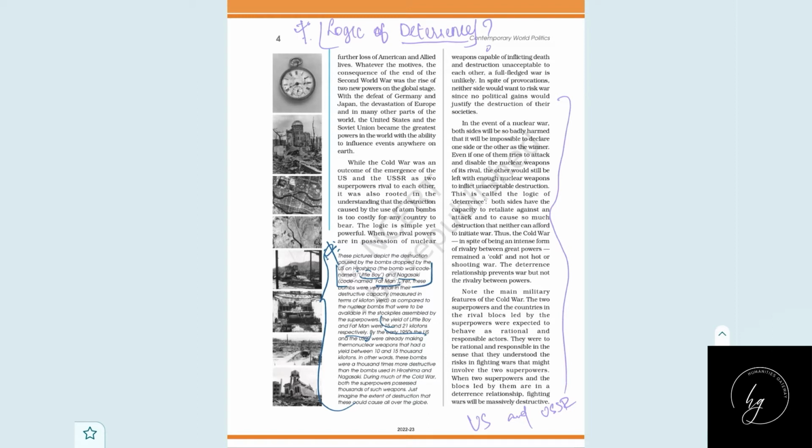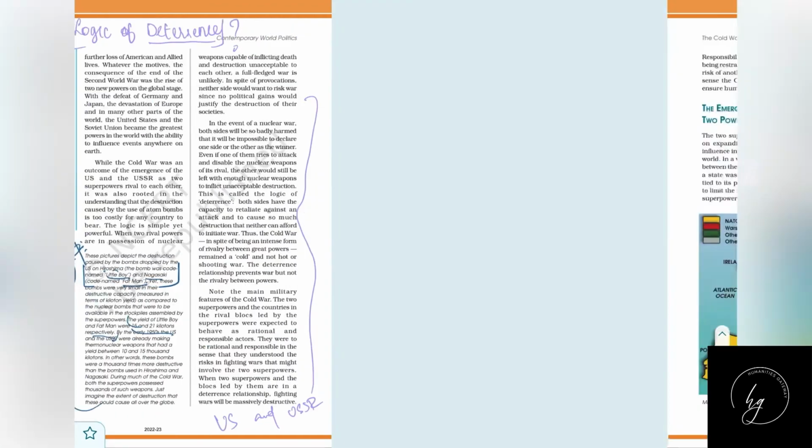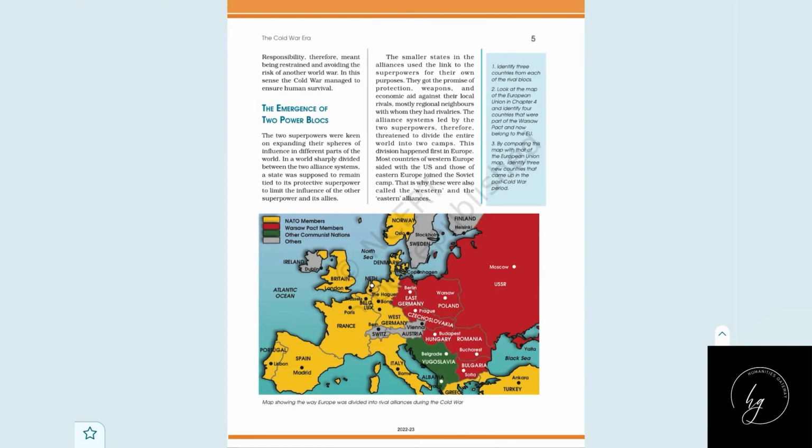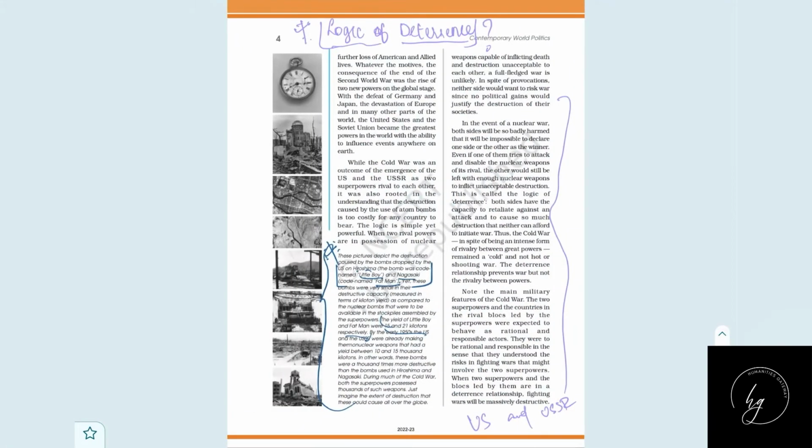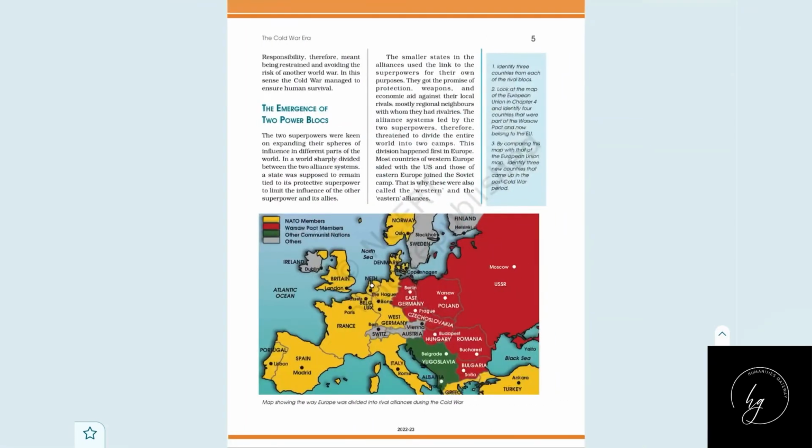They will do the maximum to resist a complete hot war. They will not face off each other. Even though there were situations when they came face to face in many other parts of the world, there was no hot war. This was because of the logic of deterrence. Okay, is that clear? I hope it is clear. If that's not clear, please mention in the comment box. I will take it once more because that's very important.